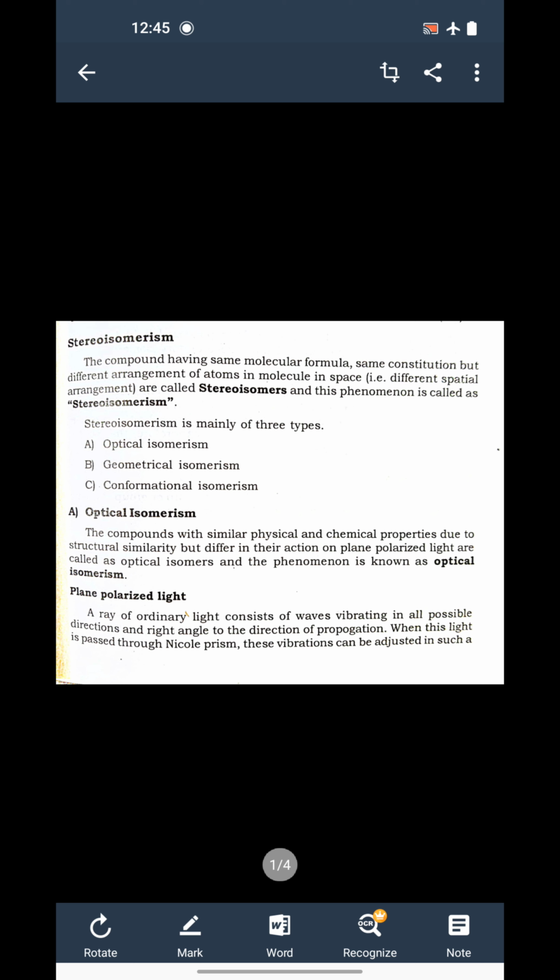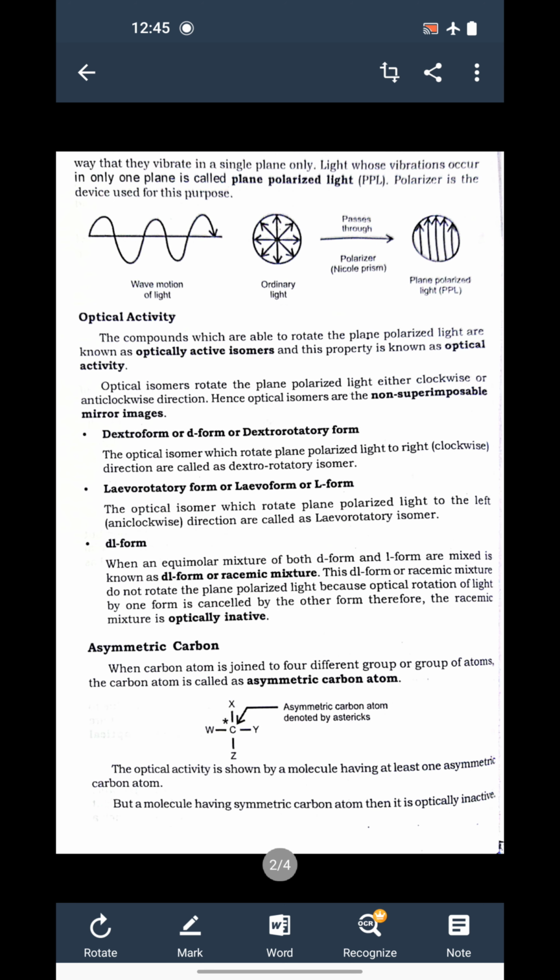Now let's see. We know that a ray of ordinary light consists of waves vibrating in all possible directions, at right angles to the direction of propagation. When this light is passed through a polarizer, these vibrations, which are directed in all directions, can be adjusted in such a way that they vibrate in a single plane only.